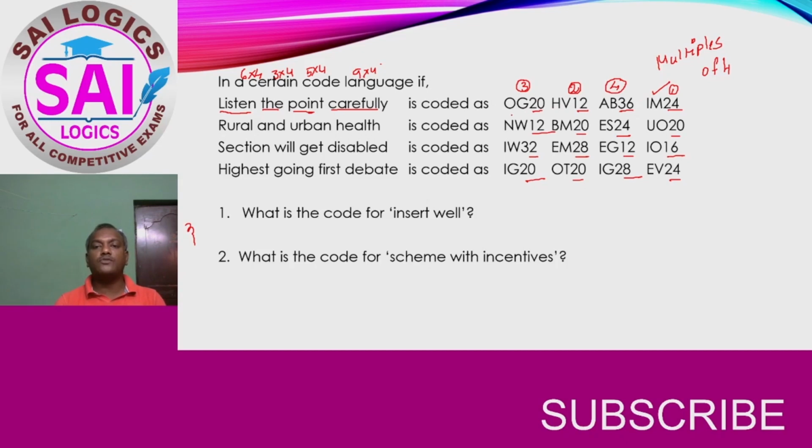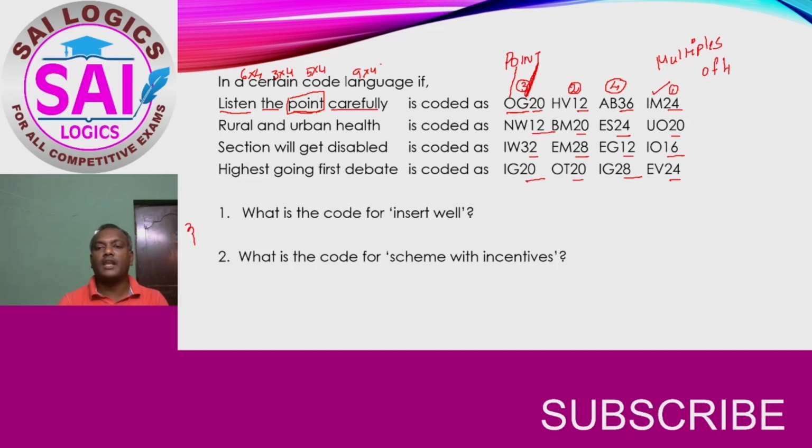Now let us see these two letters. So now we have understood that this is the code for the third word. Third word is point. Now see whether point has got any relation with OG. Yes, it is clearly understood. O is the second letter. So if you can write point here, it will be very easily understood. The second letter has been coded as the first letter. And G can be the pair of the last letter. So TG is good. So like this, it might have coded. So we will compare with the other word and we will decide.